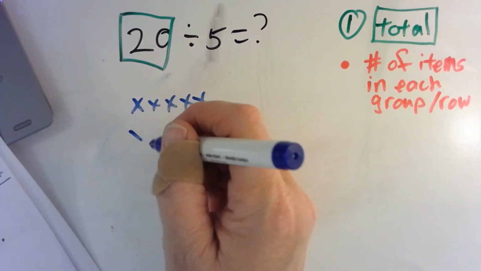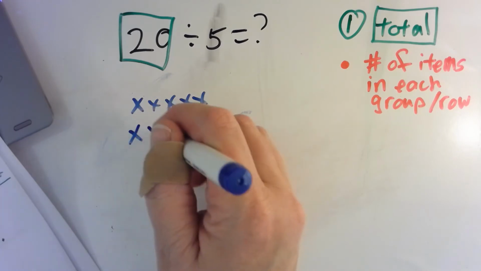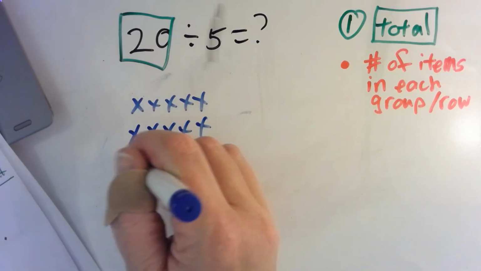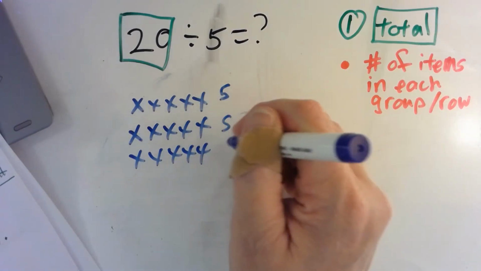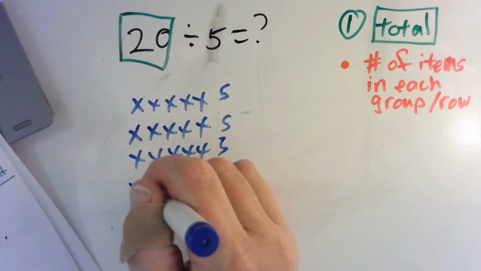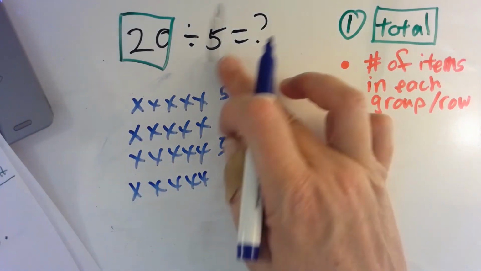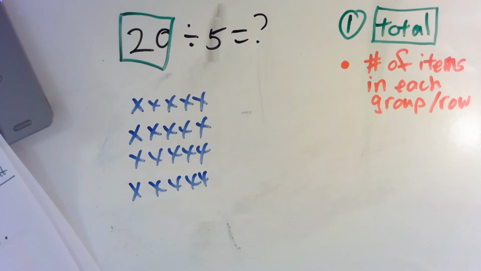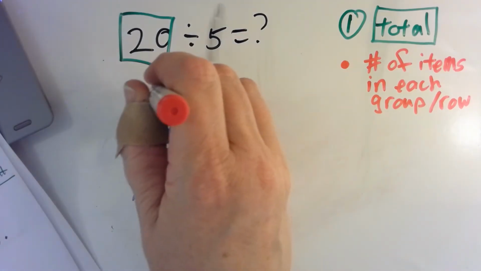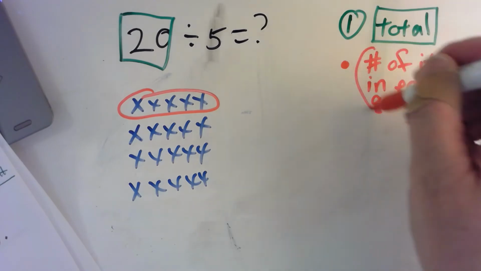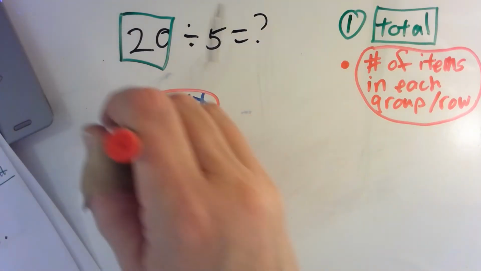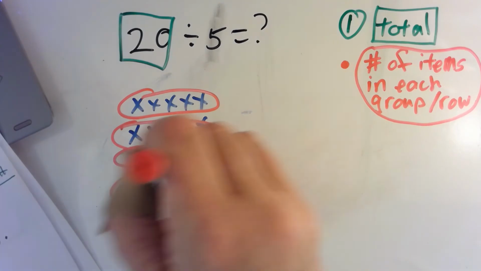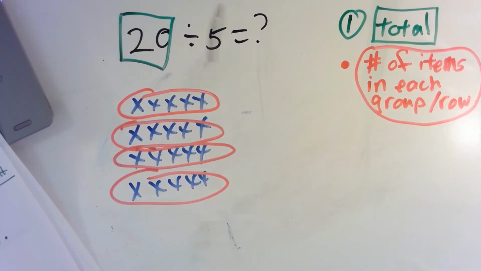And I want to try to make this an array, okay? So here's 1, 2, 3, 4, 5. 1, 2, 3, 4, 5. And again, we can count by 5. 5, 10, 15, and 20. Okay, so we're going to circle the number of items in each group or row. Right here. Okay.